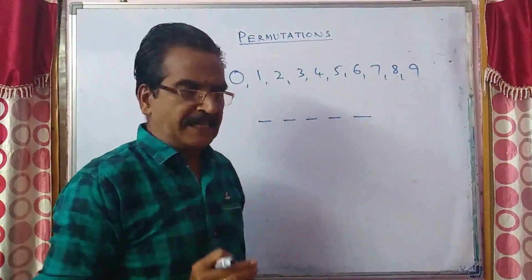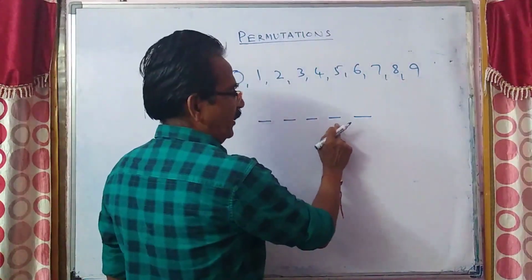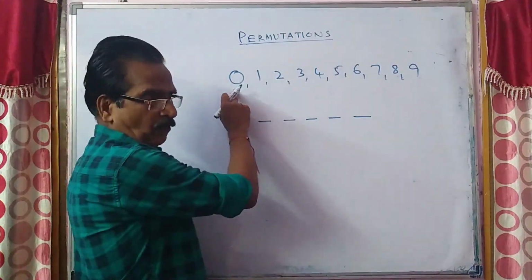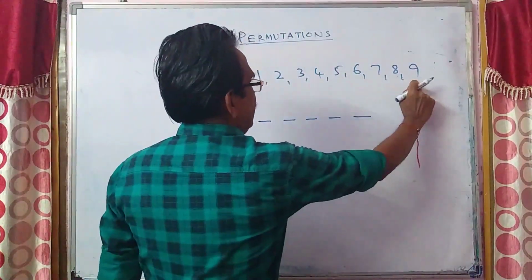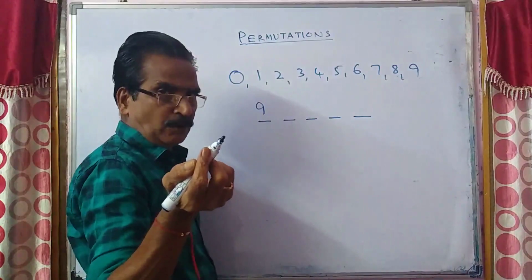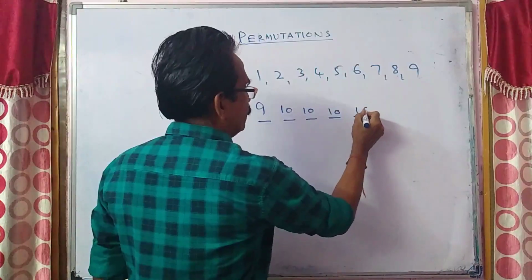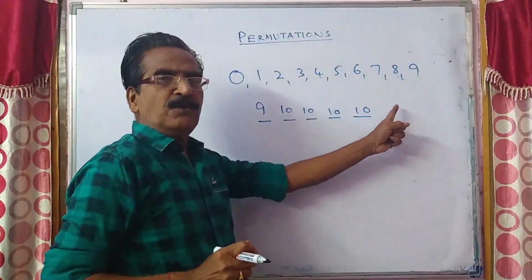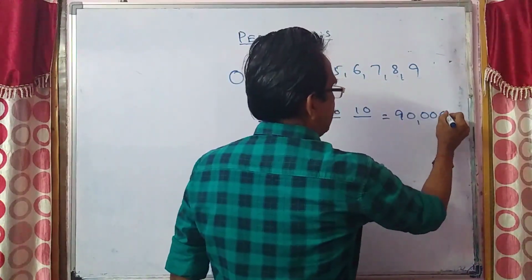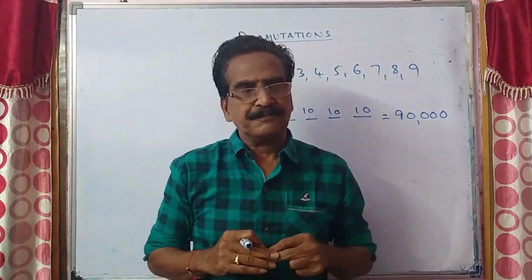First let us count this. 5-digit numbers means you have to fill 5 blanks. The first blank you cannot fill with 0, so the first blank can be filled by only 9 digits. In the second blank you can place 0, no problem, so the second blank can be filled in 10 ways, third blank 10 ways, fourth blank 10 ways, fifth blank 10 ways. So 9 into 10,000, that is 90,000 numbers. So 90,000 5-digit numbers are there.